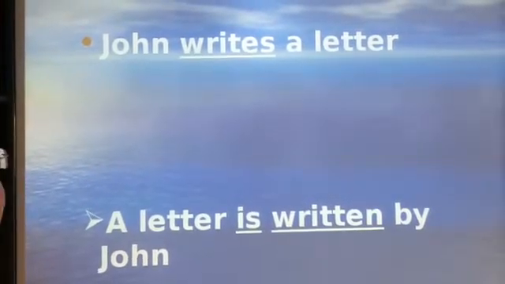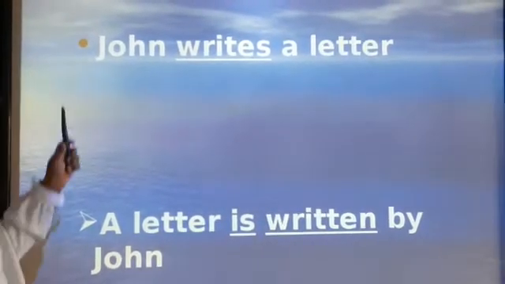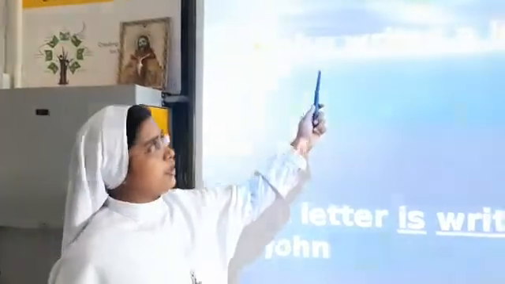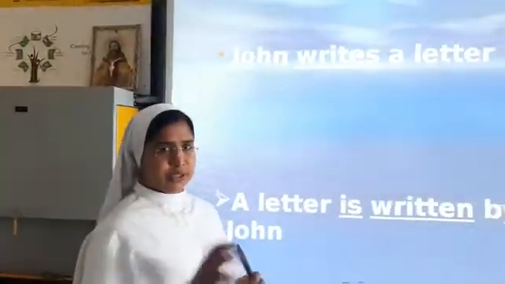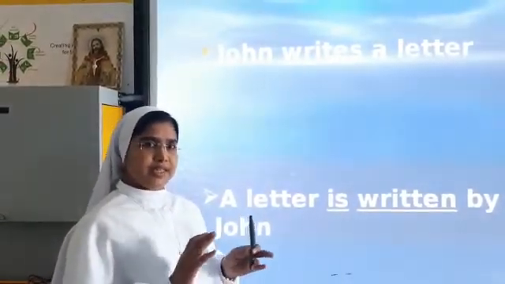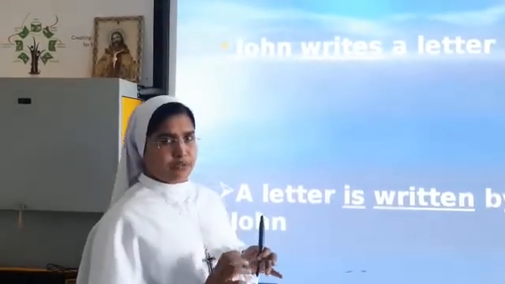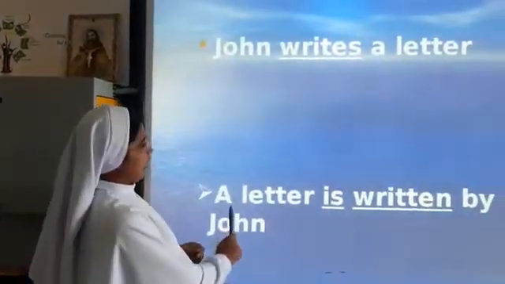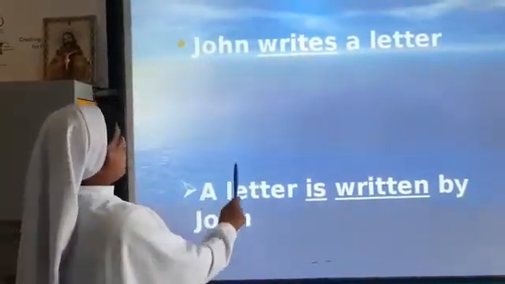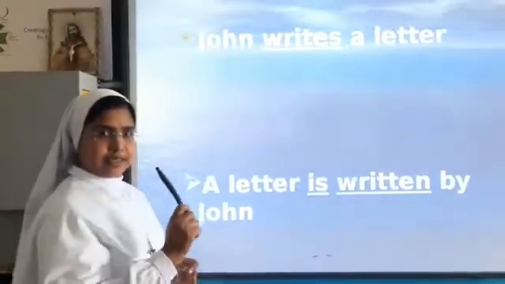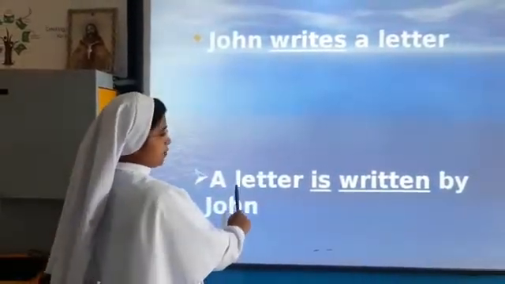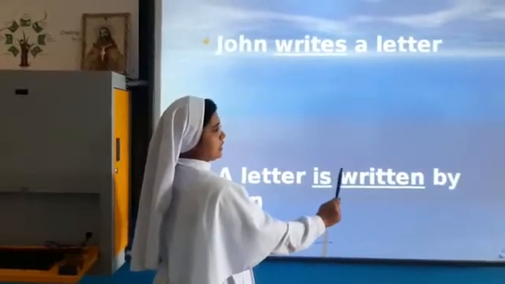See here the first example. John writes a letter. What is the subject? John is the subject. Writes is the verb, and a letter is the object. As I said in the beginning, the subject becomes the object, the object becomes the subject, and certain changes happen in the verb. Now see the answer: A letter is written by John. A letter, because John writes a single letter. It is a singular form.